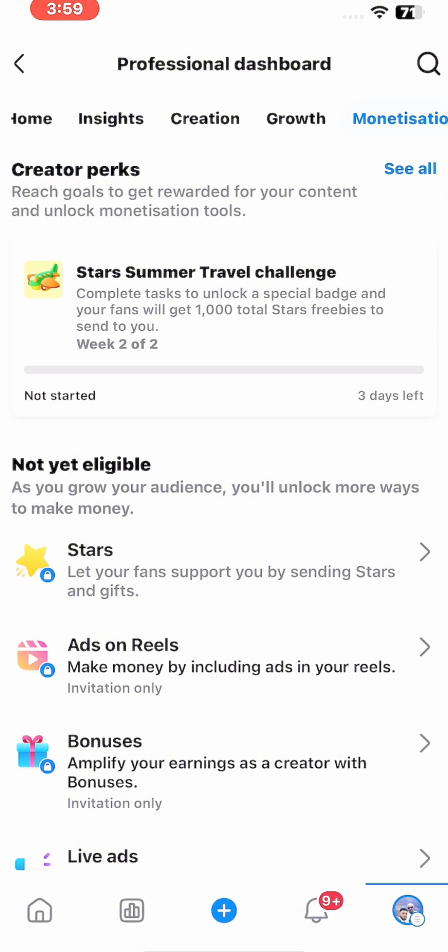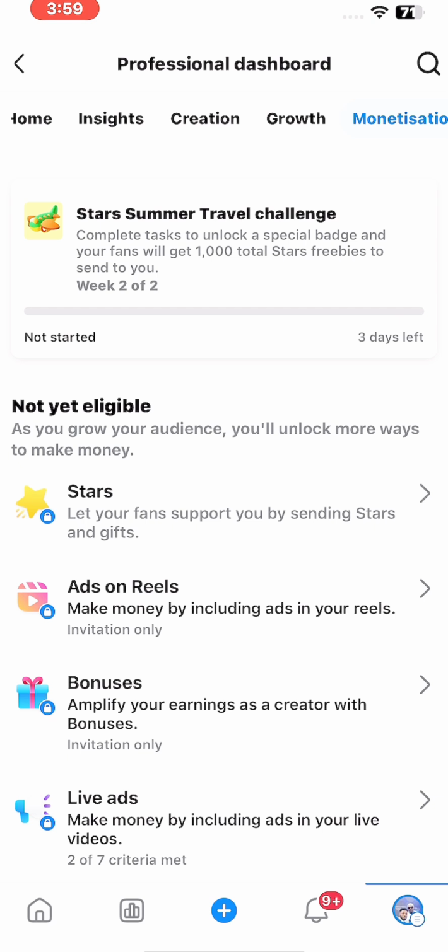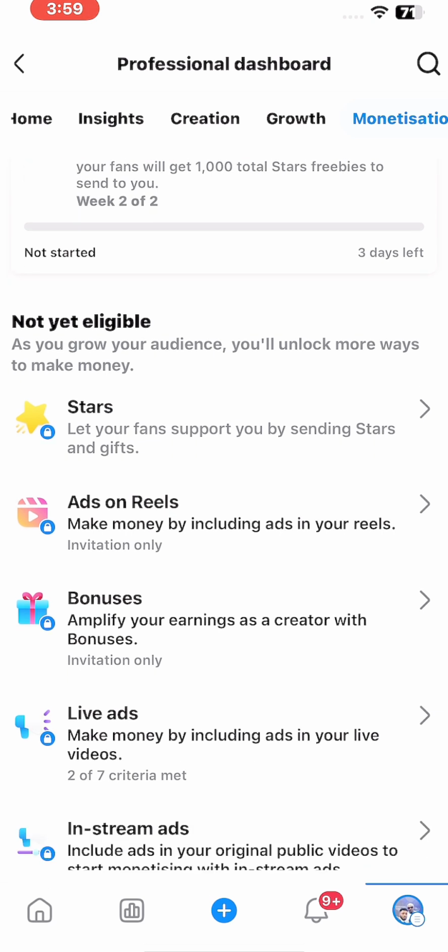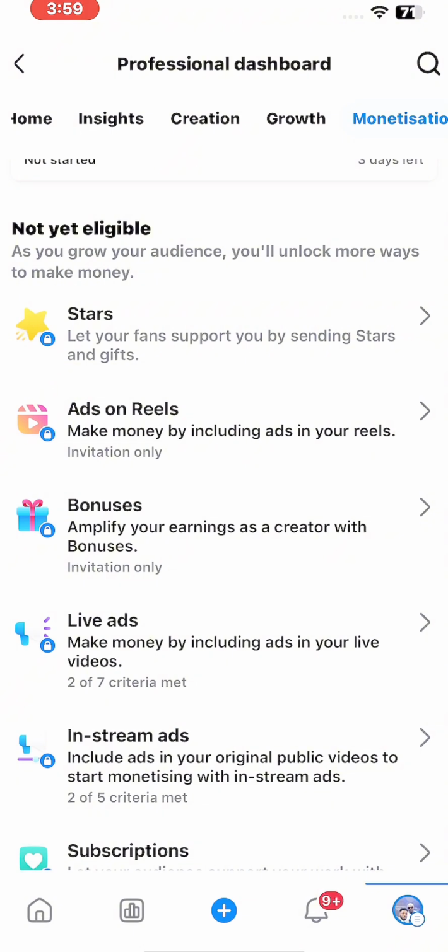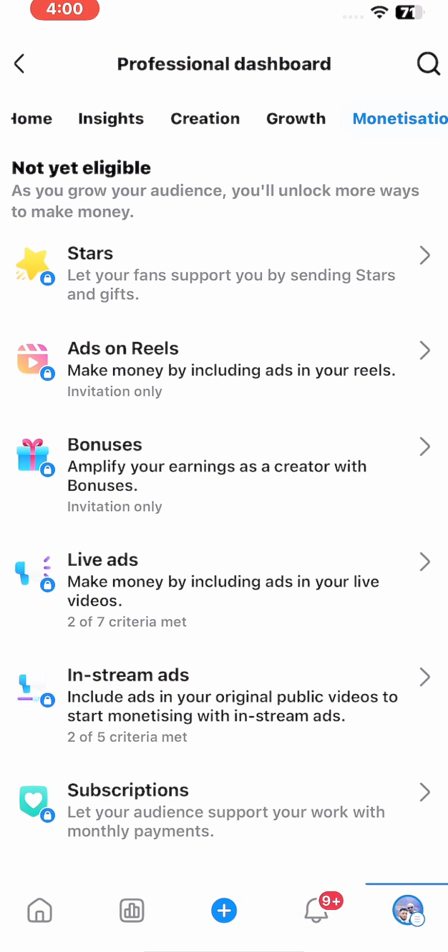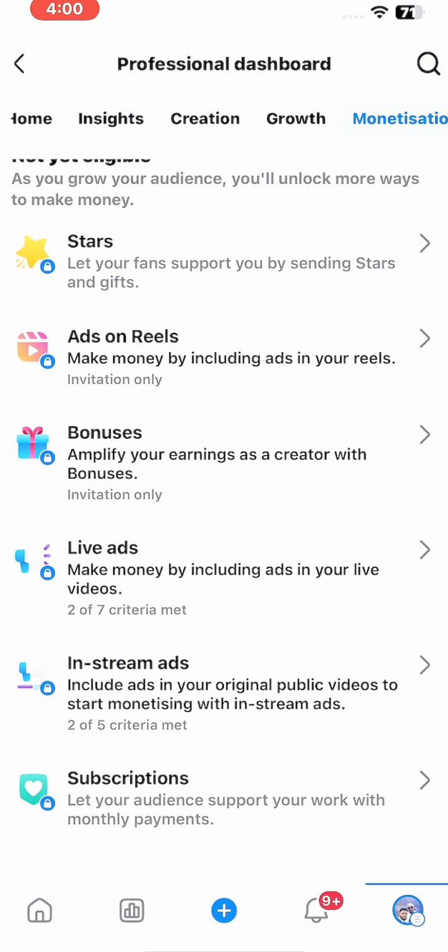You can see from here they say not yet eligible. As you grow your audience, you will unlock more ways to make money. You can see these are all the available monetization sections here. We have six. The first one is stars. People can start sending you gifts, sending you stars to appreciate your work.